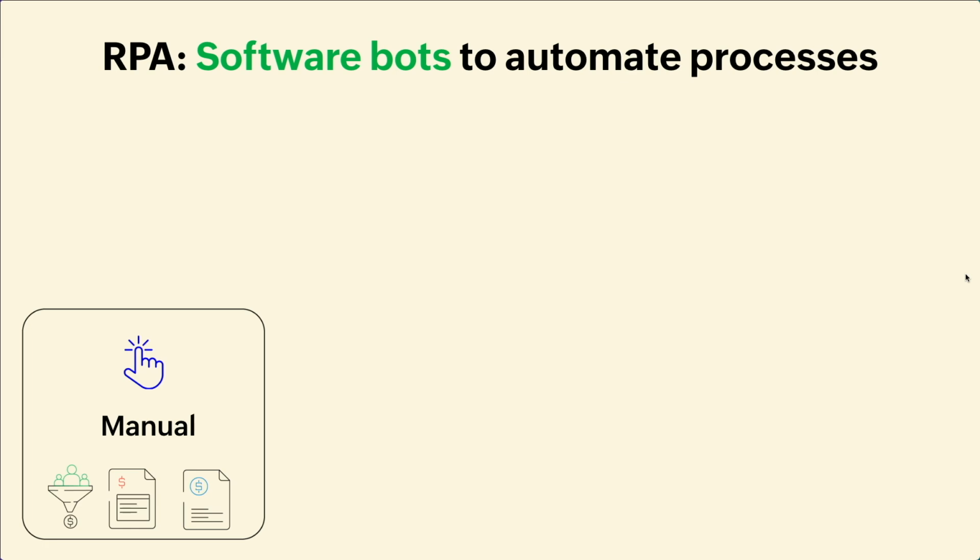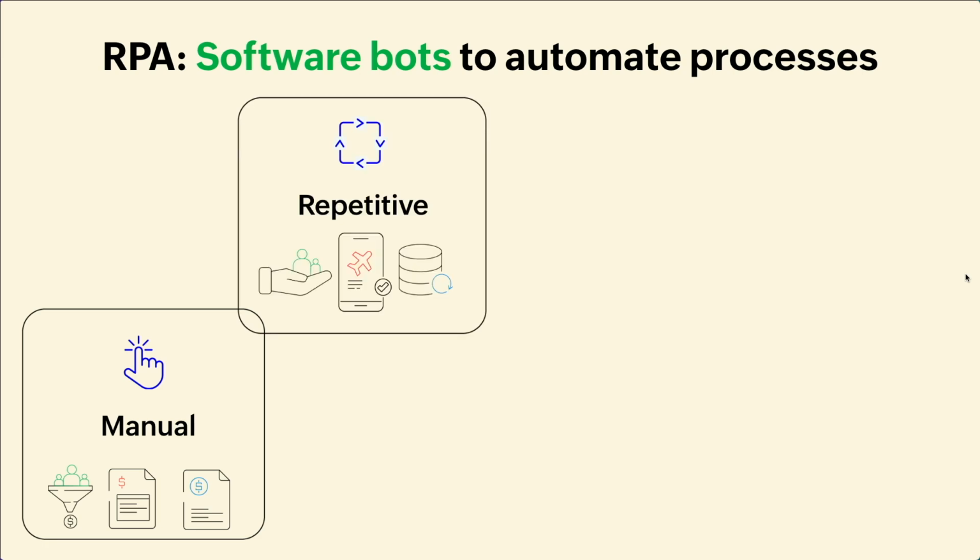Those processes that are manual. So think of day-to-day life, we do a lot of lead enrichment, a lot of invoice processing, a lot of price quote generation. Of any domain you take, we do a lot of manual processes. Those processes that are manual can be automated. Those that are repetitive, certain things we keep doing again and again, like employee onboarding, travel booking, or taking some data backups. Those processes again can be automated.